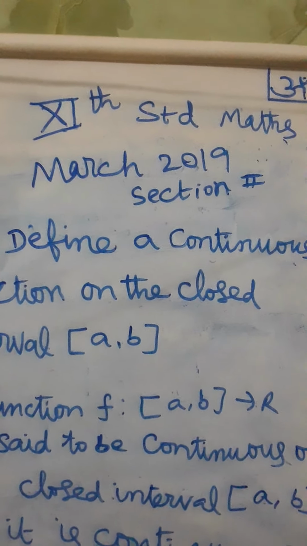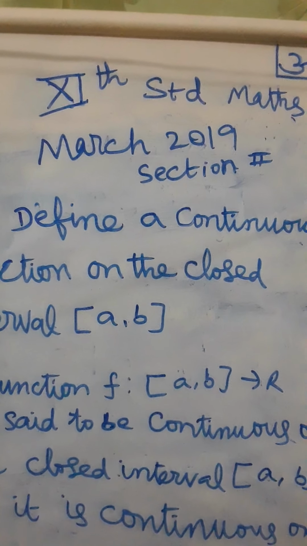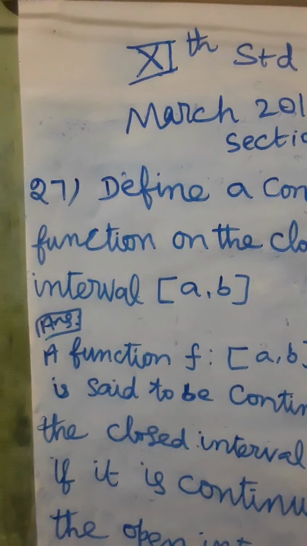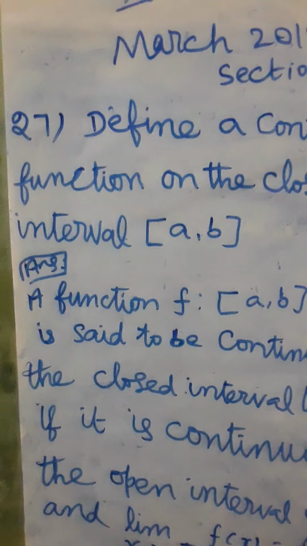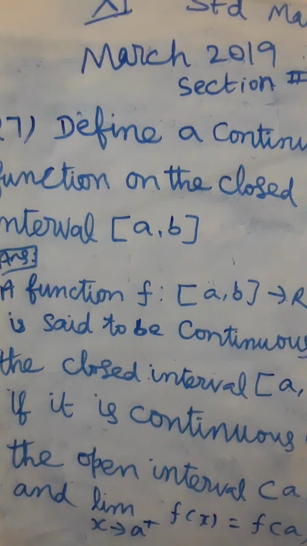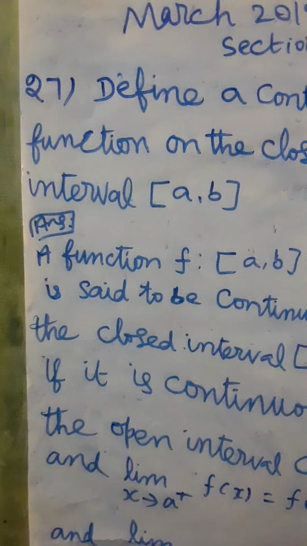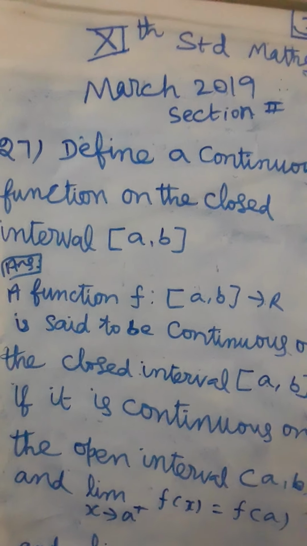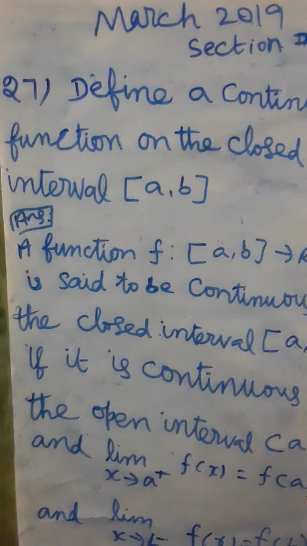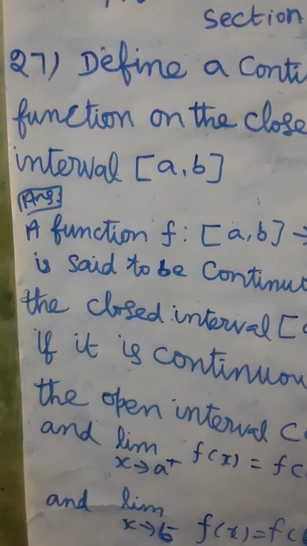Now, 11th standard mathematics March 2019 question paper. 27th question. Define a continuous function on the closed interval a comma b. Solution. Answer.